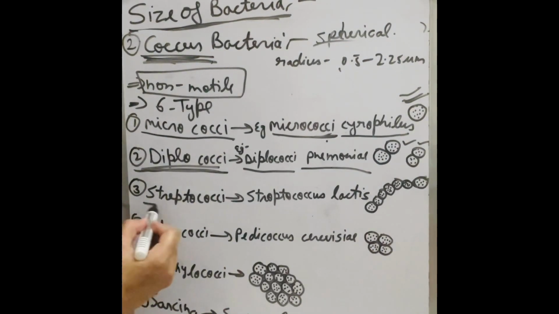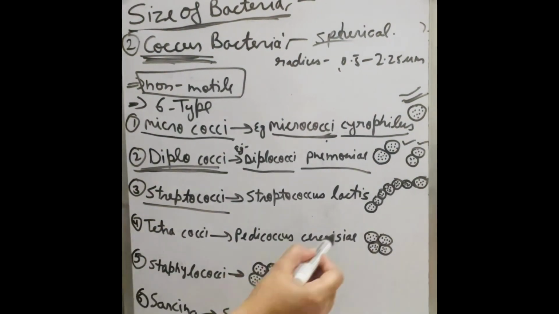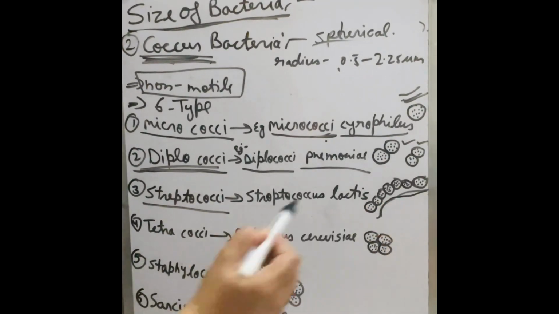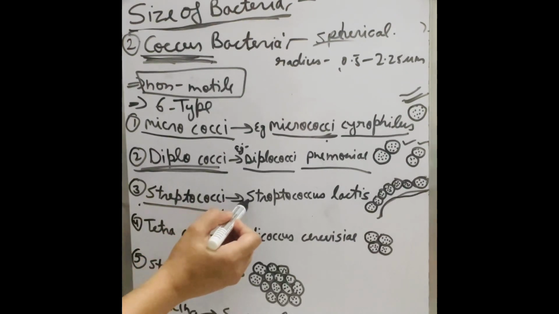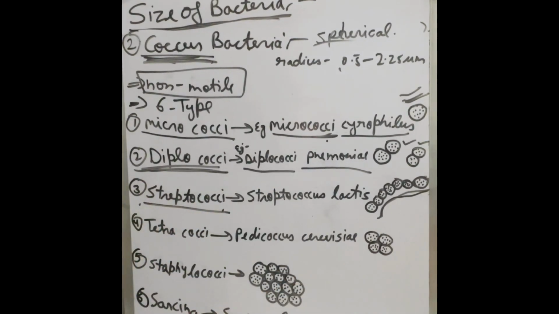Number 3 is streptococci bacteria. As you can see, these form in a long chain, so these are called streptococci bacteria. Example, Streptococcus lactis bacteria. Number 4, tetracocci bacteria.